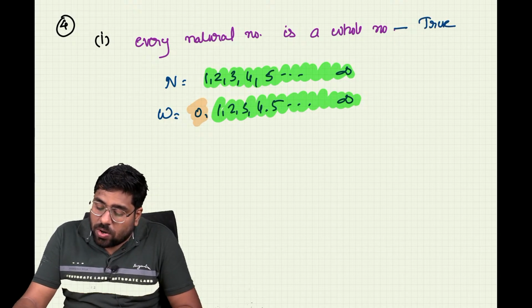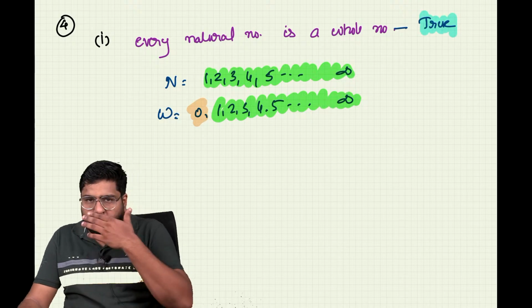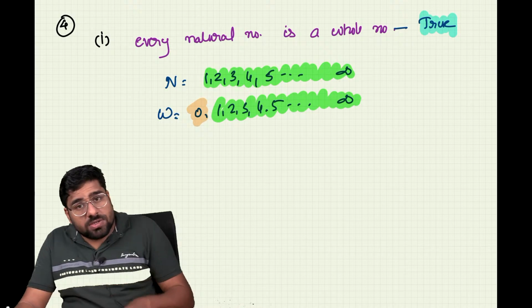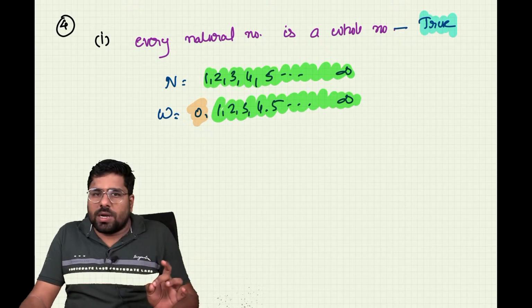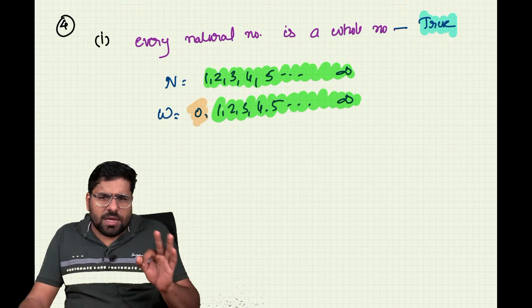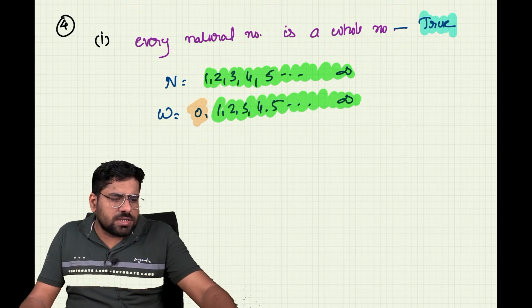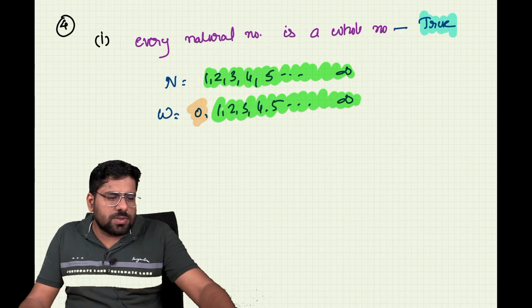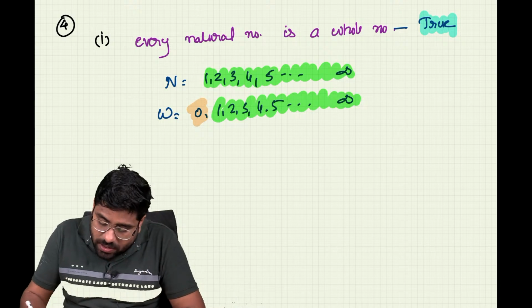Because all the natural numbers are actually whole numbers. In whole numbers, whom do they add along with these natural numbers? They add 0. Okay, is it clear? Perfectly clear? So shall we move on to the next question? Yes, we are moving on to the next question.